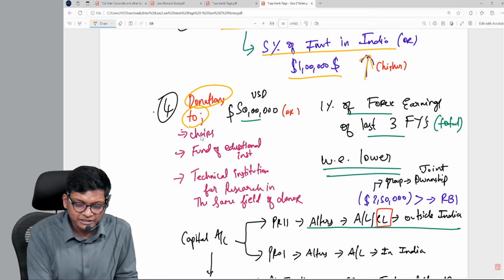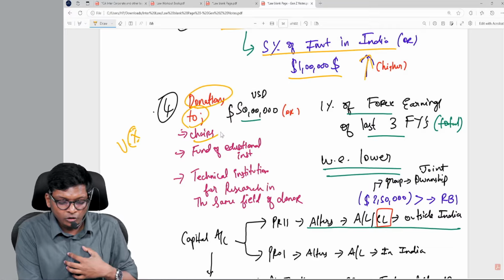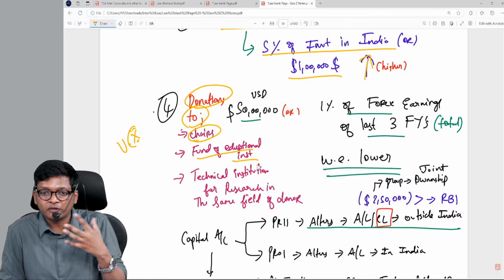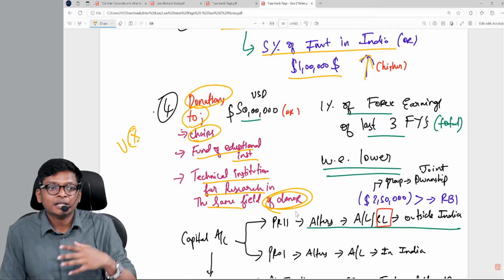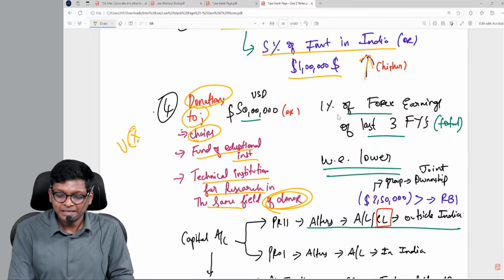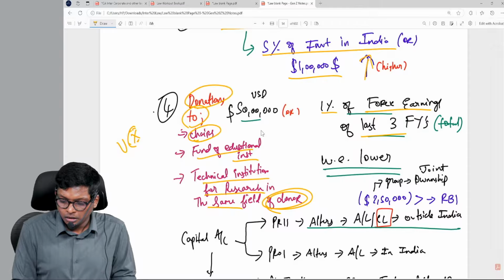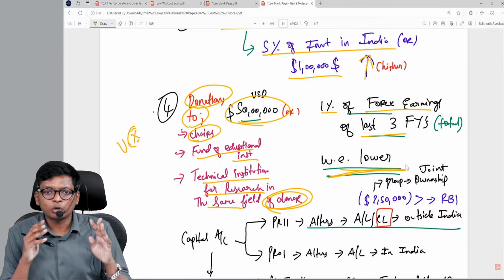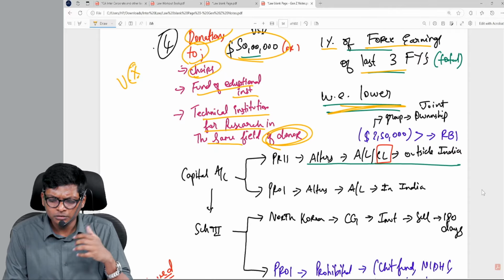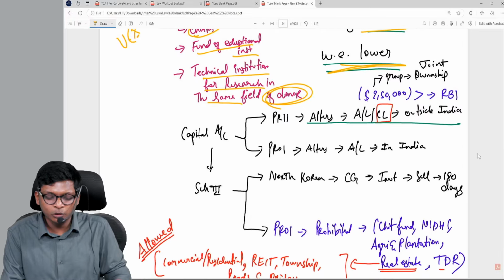The last one is a new point, donation. Very, very important for the exam. If you are donating for 3 purposes, code word chairs: chairs over there, or funding of educational institutions, or any funds for educational purpose, or technical institution for research in the same field of the donor company, then in that case, it will be 1% of forex earnings of the last 3 years or $50 lakh, whichever is lower. This ends our current account 4 dabbas. Not that difficult to remember, correct? Half an hour before the exam you go through that, 1.5 days, you can revise.